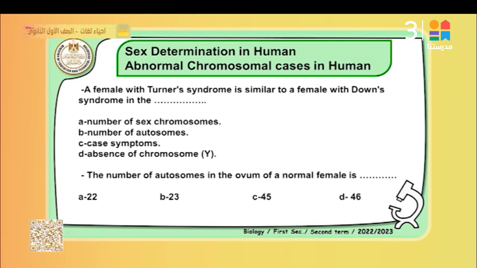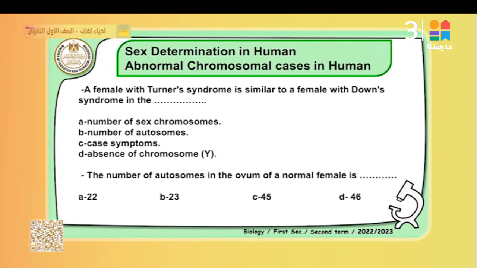Okay, follow me. A female with Turner syndrome is similar to a female with Down syndrome in what? Pay attention to this point, please. A female with Turner syndrome is 44 plus X0, similar to a female with Down syndrome, 45 plus XX.